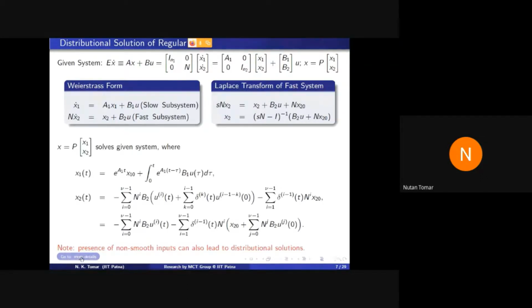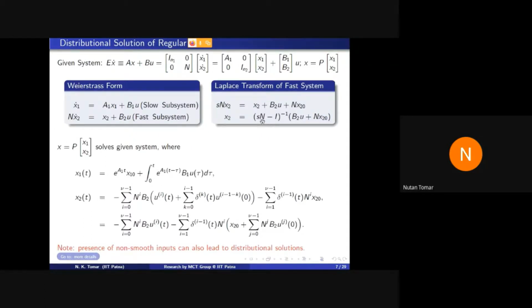Okay, we have 5 more minutes, so let us spend some time on this calculation. See, if you take the Laplace transform of this system, we obtain this thing, where x2(0) is the initial condition for this x2 vector. If you simplify, then x2 is this thing.